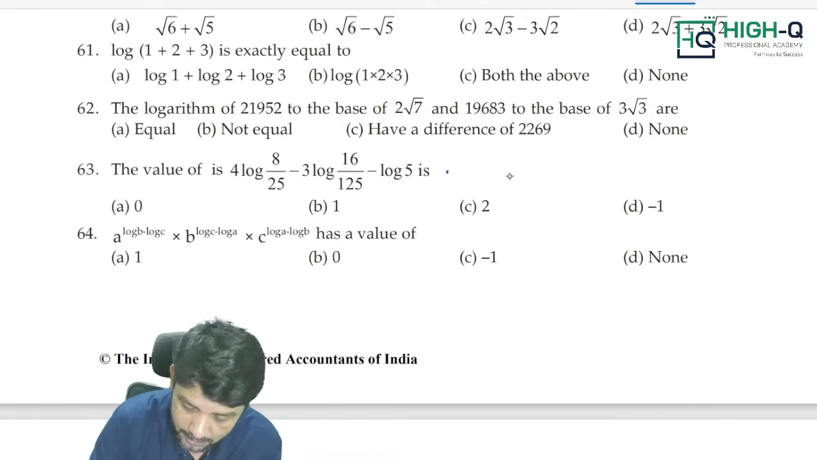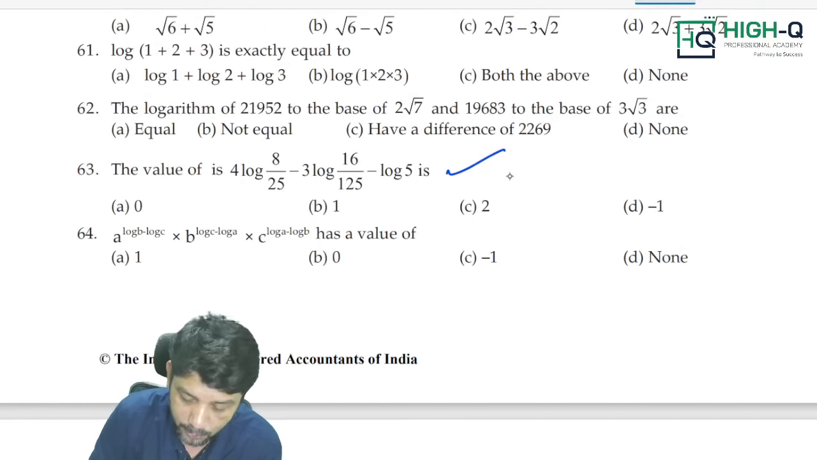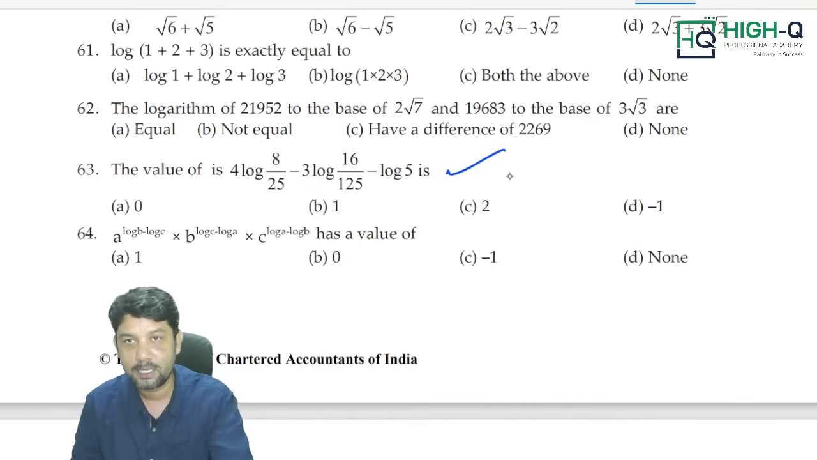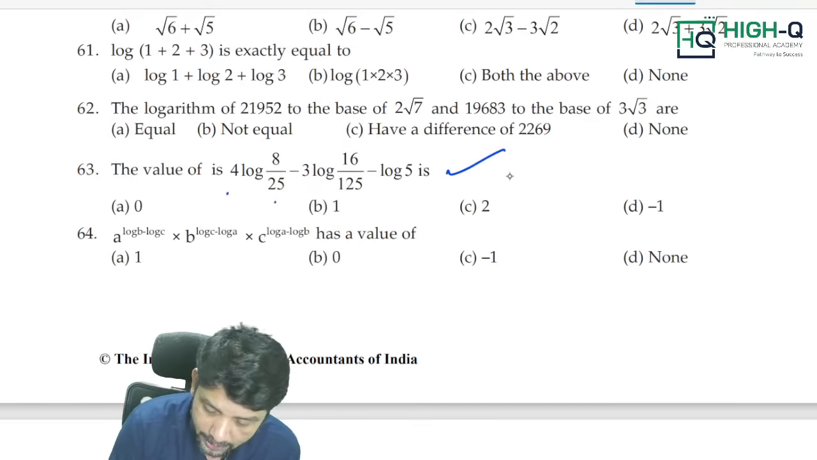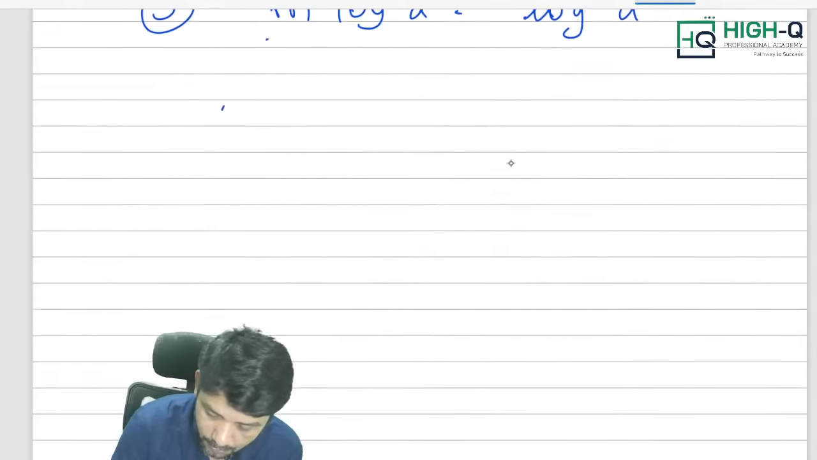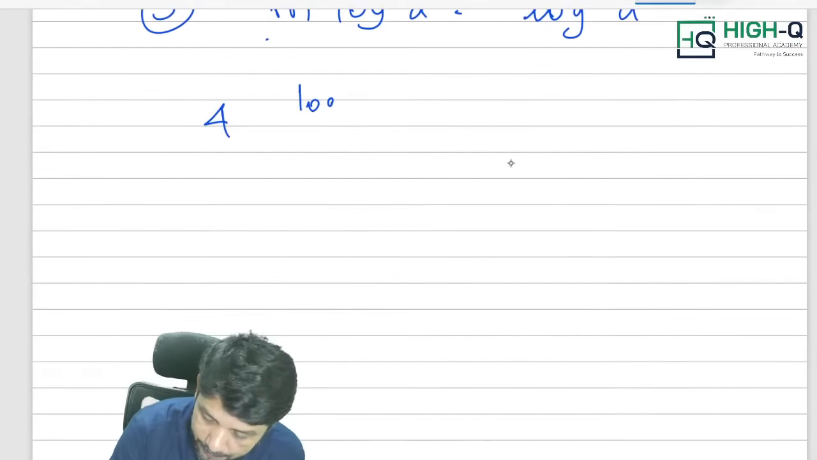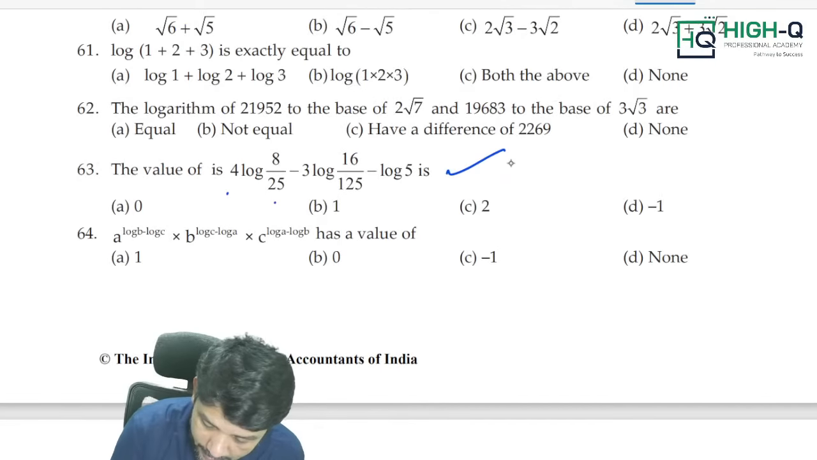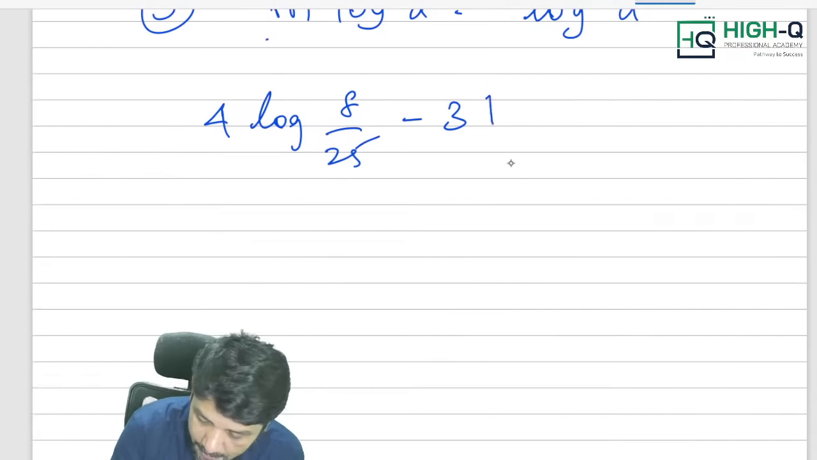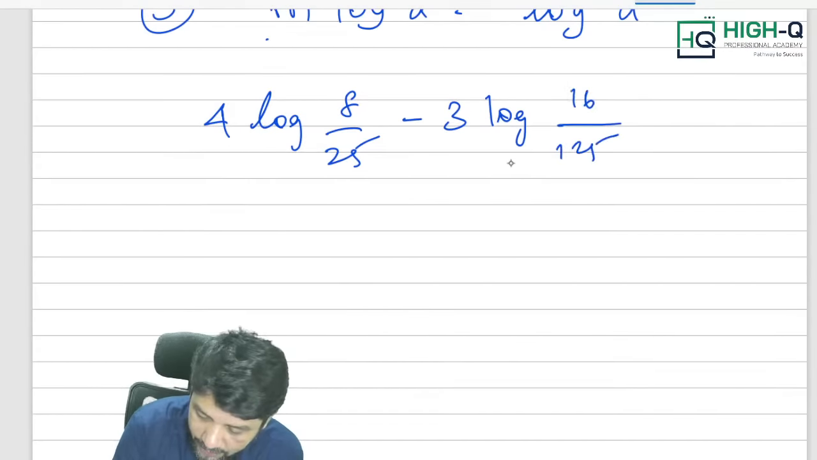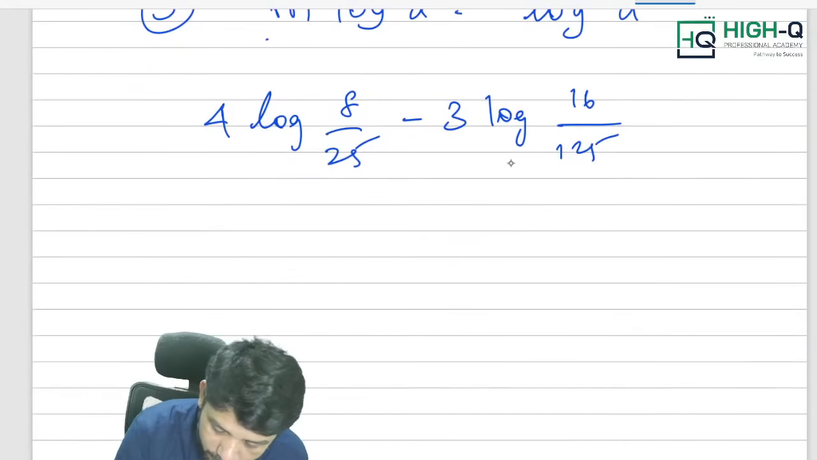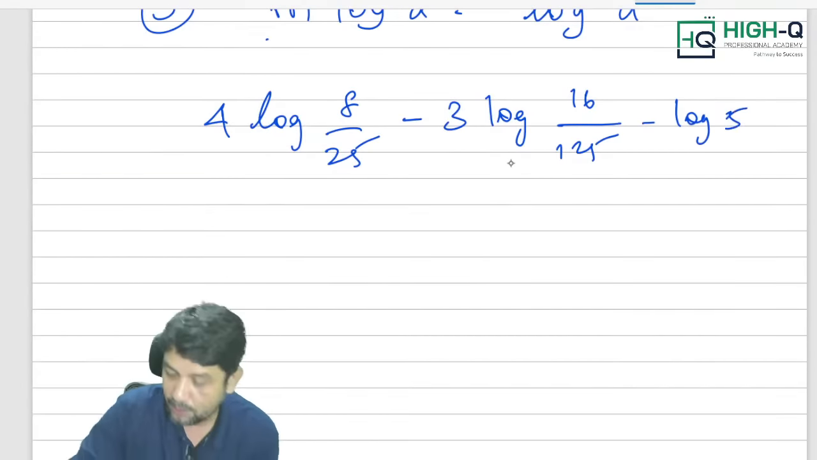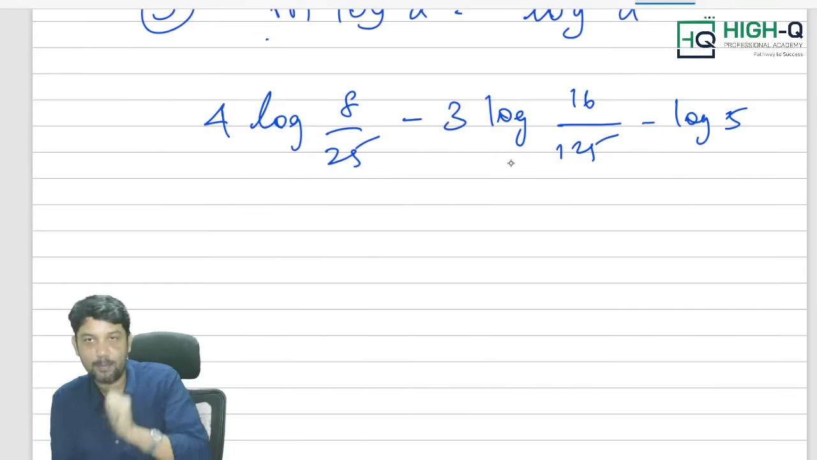For example, this is the question: 4 log 8 by 25 minus 3 log 16 by 125 minus log 5. Let us pray to God that the same sum comes in the examination. What is it? 4 log 8 by 25. Next one is minus 3 log 16 by 125, and finally minus log 5. Don't learn this particular sum, just understand what I am talking about.